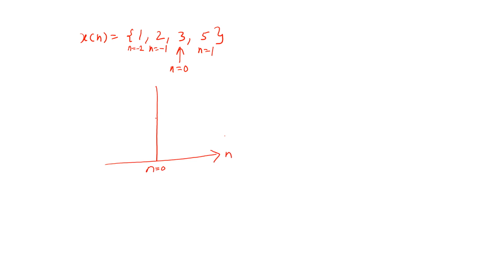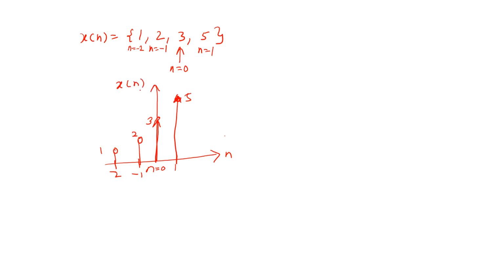At 0 my amplitude is 3. At 1 my amplitude is 5, so it will be above 3. At minus 1 my amplitude is 2. And at minus 2 the amplitude is 1. So this is 1, this is 2, this is 3 and this is 5. In this way we plot the discrete time signals.